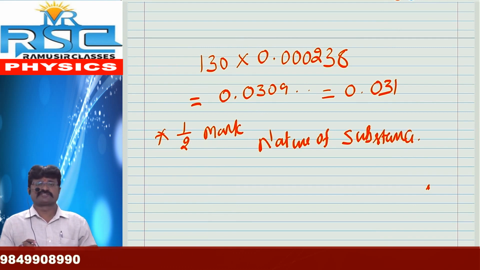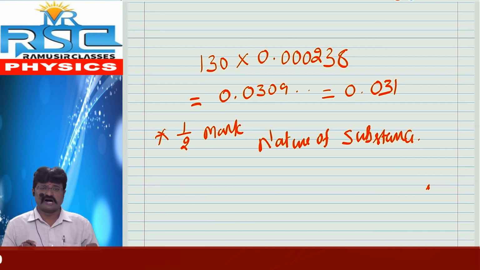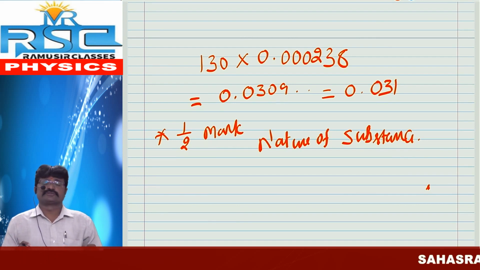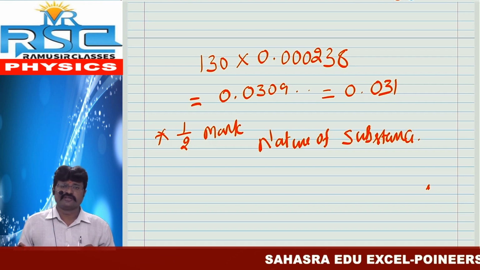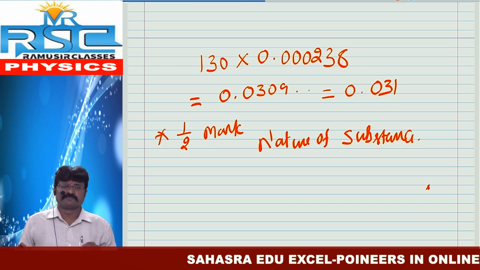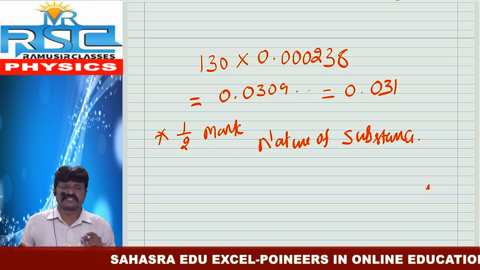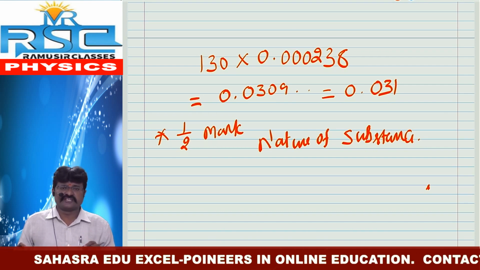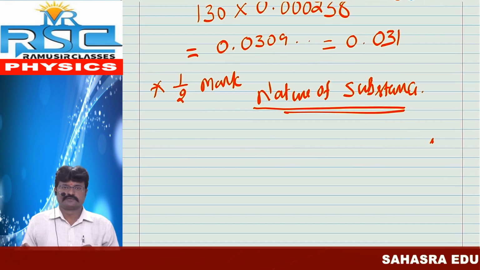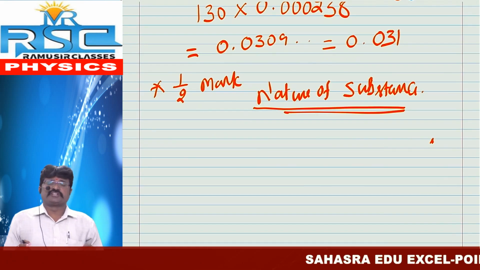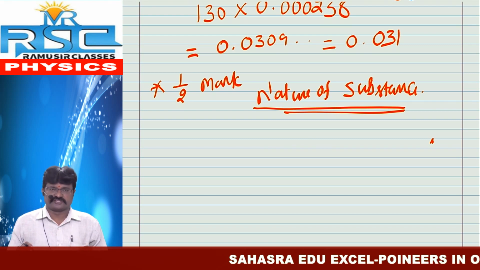Even though it depends upon temperature, mass, and quantity of heat, what is the main factor affecting specific heat? Specific heat mainly depends upon the nature of the substance.